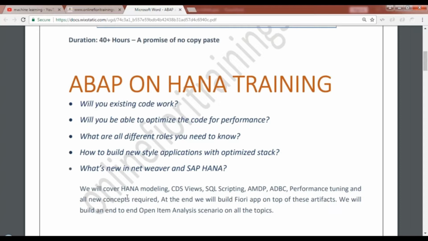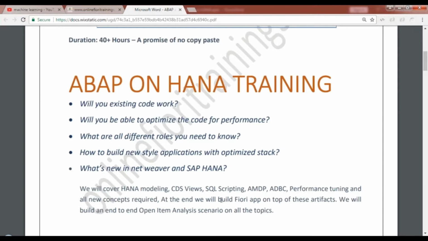So we will cover a lot of interesting concepts like HANA CDS modeling, CDS views, SQL scripting, ABAP managed database procedures, ADBCs, new performance tools, which help you to identify the top business transactions in your system, the top SQL queries which are fired by users in your production system, and doing a comprehensive analysis of such code. So to find the room for where you can improve your coding.